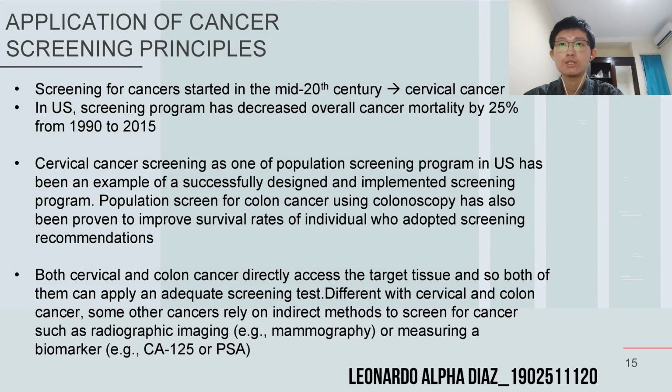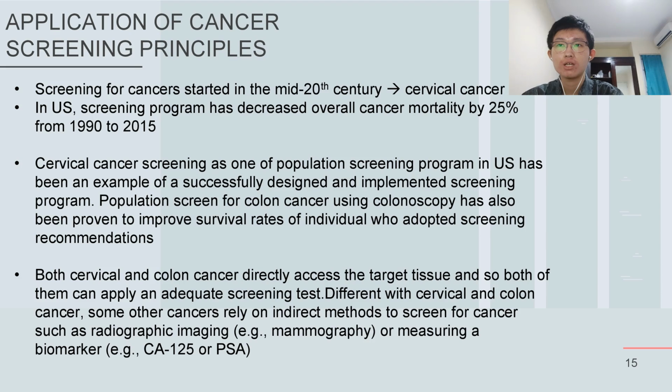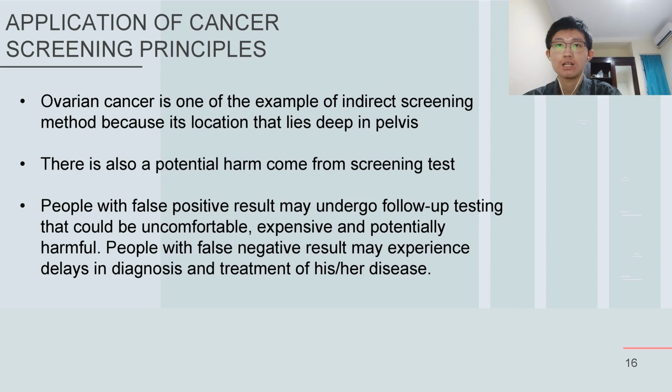Application of the cancer screening principle. Screening for cancer started in the middle of the 20th century, and the first one was cervical cancer. In the US, screening programs have decreased overall cancer mortality by 25% from 1990 to 2050. Both cervical cancer and colon cancer screening are direct methods of screening for cancer. Unlike cervical and colon cancer, some other cancers rely on indirect methods to screen, such as radiographic imaging or measuring a biomarker. One example is ovarian cancer.